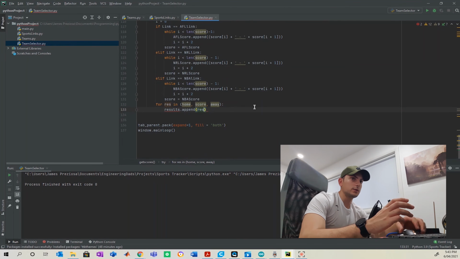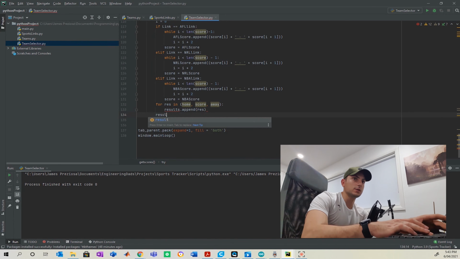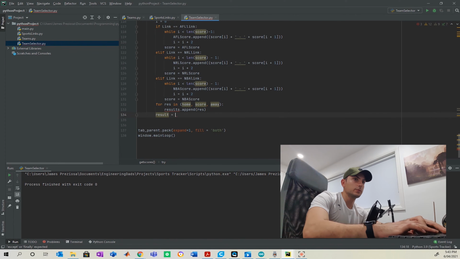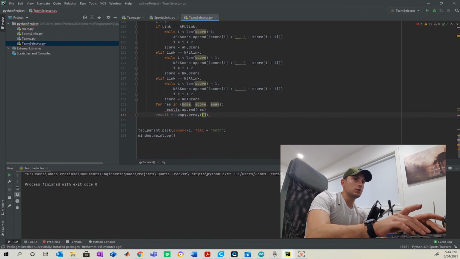So now that's combining all our results together. And then after that, what I'm going to do is I'm going to actually make a new variable and call that result. And that's going to be my NumPy array that actually combines it together using the results that were passed from the HTML.